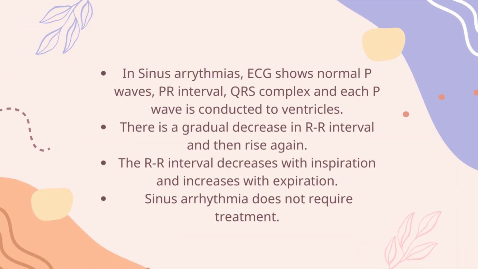In sinus arrhythmias, ECG shows normal P waves, PR interval, QRS complex, and each P wave is conducted to the ventricles. There is a gradual decrease in RR interval and then it rises again. The RR interval decreases with inspiration and increases with expiration. Sinus arrhythmia does not require treatment.